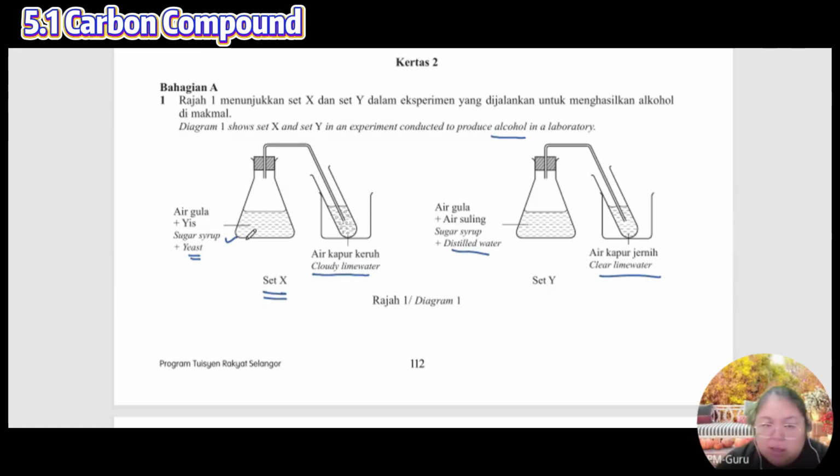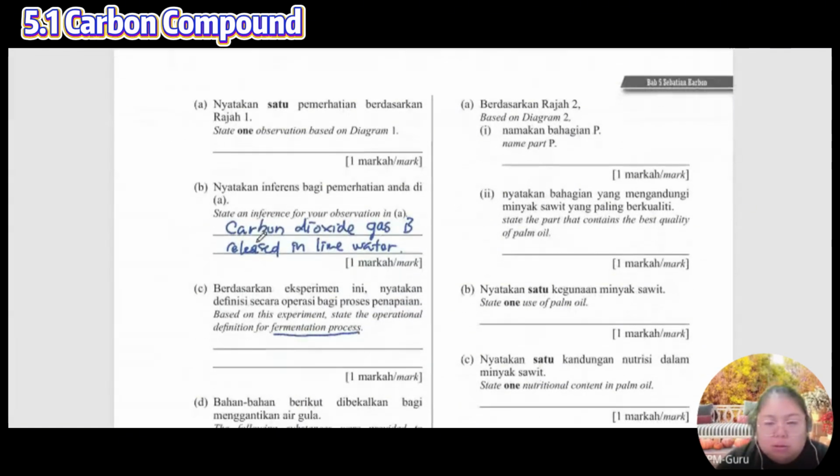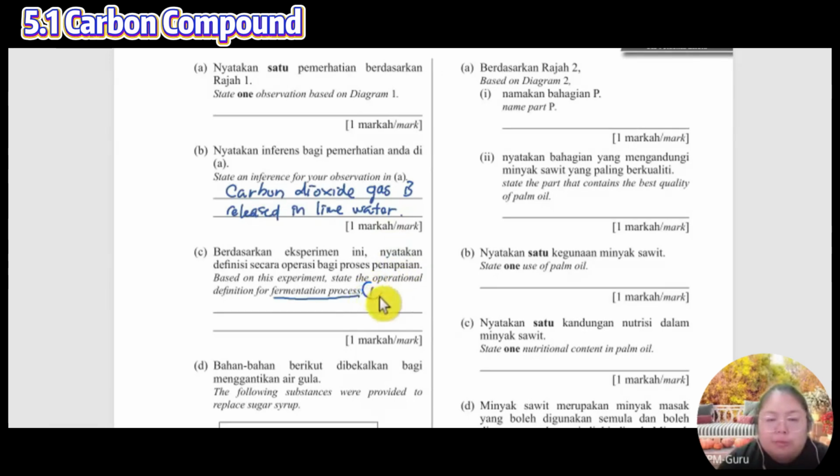Okay, so I repeat. Fermentation process is a process that causes lime water cloudy when syrup solution mixes with yeast.